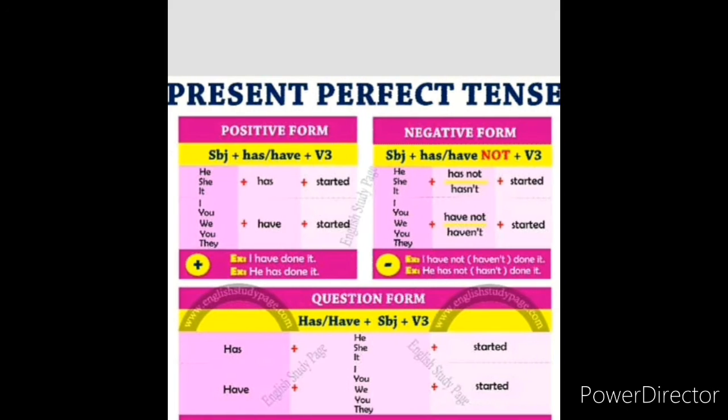Okay, now present perfect tense. Positive form means you have to add has or have plus V3. If it is negative form, negative means what? No, not, isn't it? So you have to add not with has or have plus V3. Question form means has or have plus subject plus V3. No need of adding not. Okay, questioning means no need of adding not, isn't it?